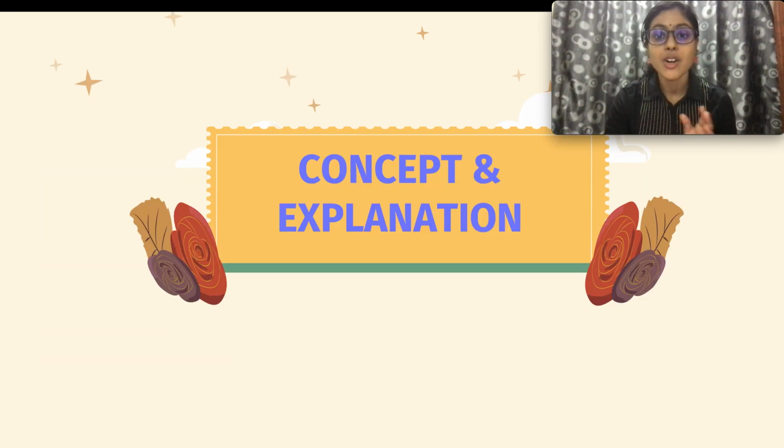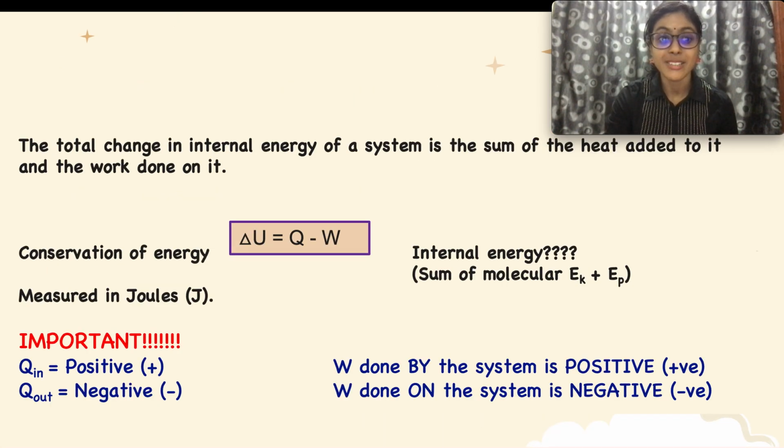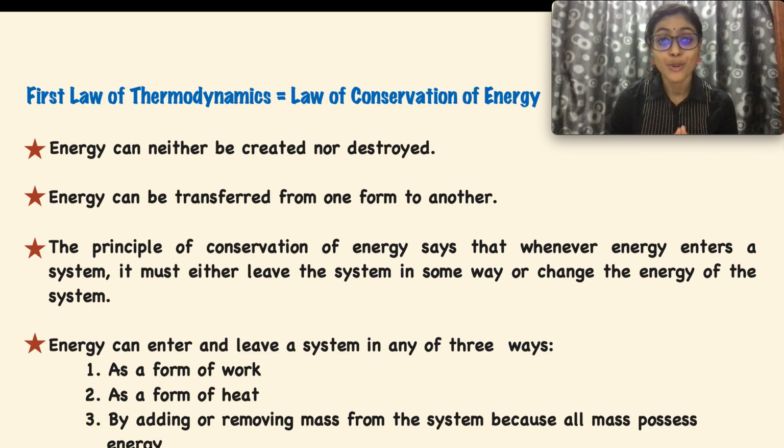The first one will be the concept and explanation of the first law of thermodynamics. The first law of thermodynamics is also known as the law of conservation of energy. The very important thing you have to know about the first law is that energy can neither be created nor destroyed. What does that mean? Energy cannot be created and cannot be destroyed. Energy can only be transformed from one form to another form.